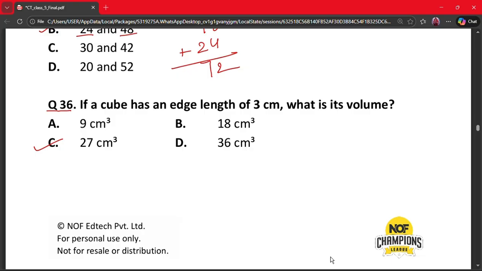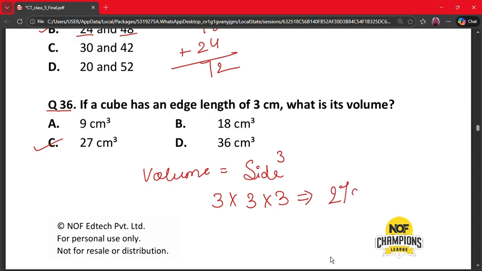Because volume is equal to side cube. So 3 into 3 into 3 is equal to our volume. So 3 3s are 9, 9 3s are 27. So it is 27 centimeter cube. So the correct answer is option C.